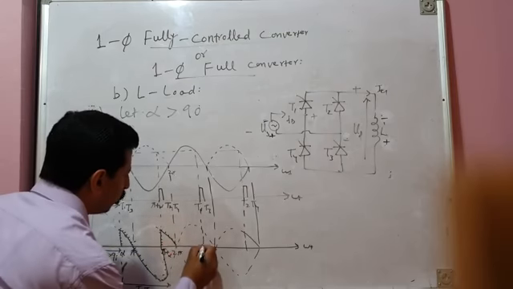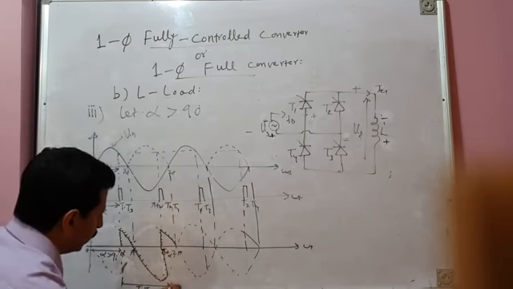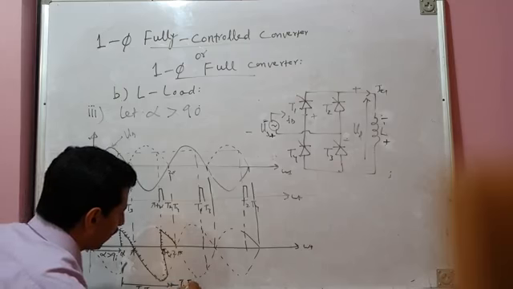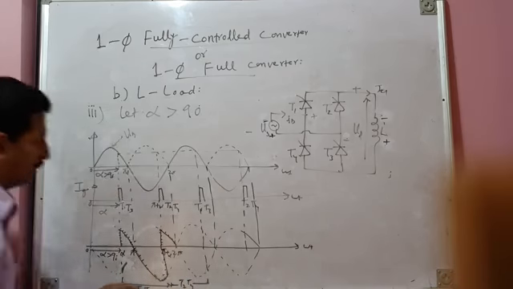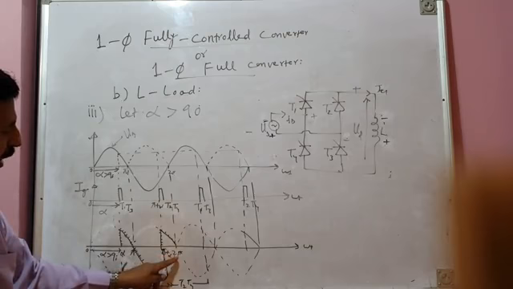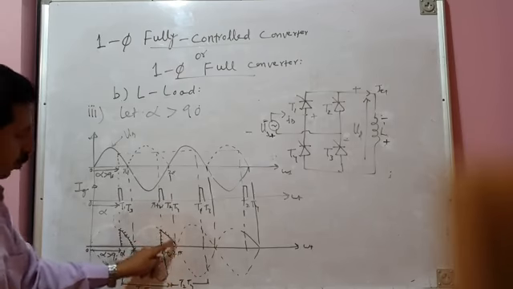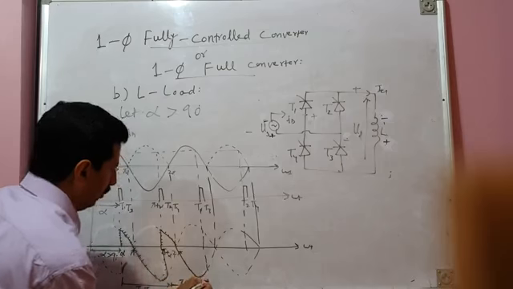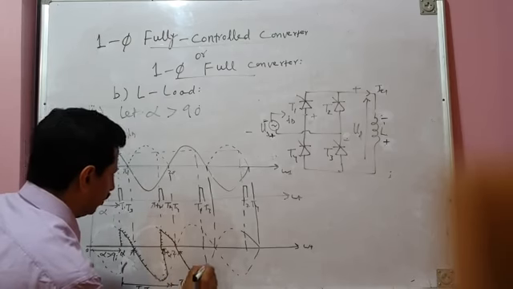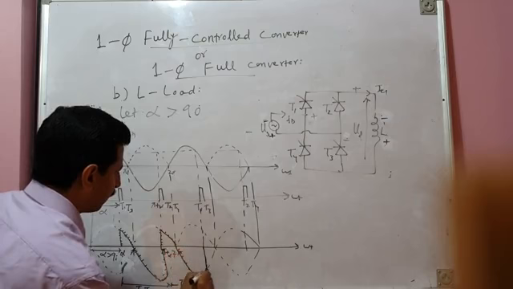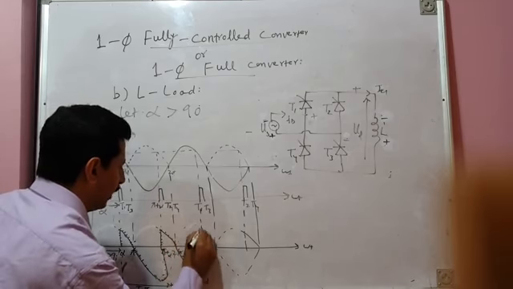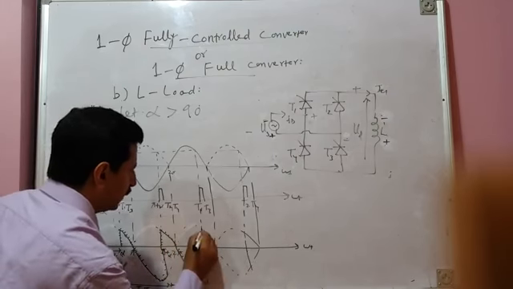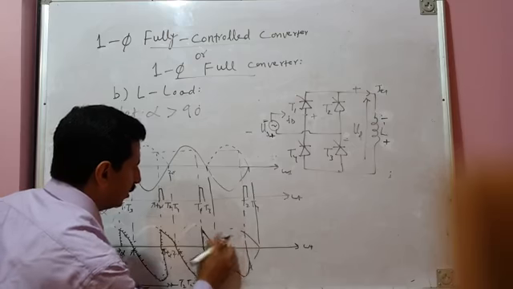And from 2 pi to 2 pi plus alpha, you can see the T2, T4 pair will conduct. So from pi plus alpha to 2 pi, load voltage will be positive, and from 2 pi to 2 pi plus alpha, load voltage will be negative. You can see. And then it repeats: small positive, and large negative.